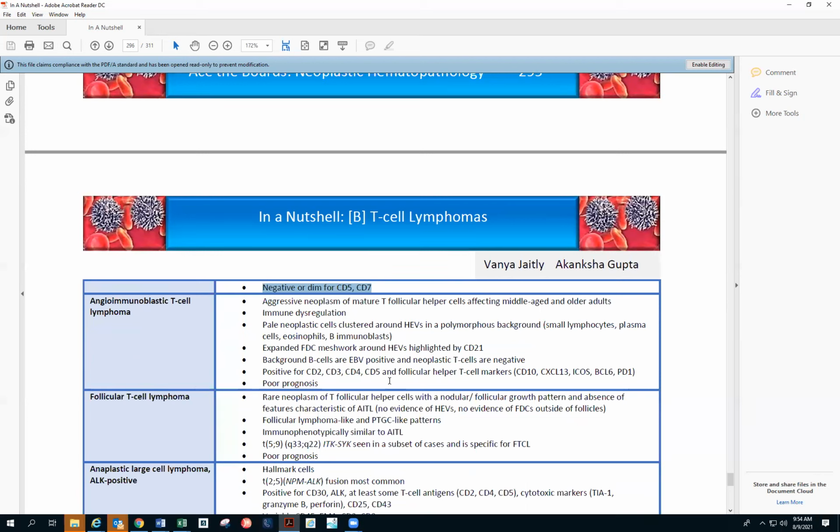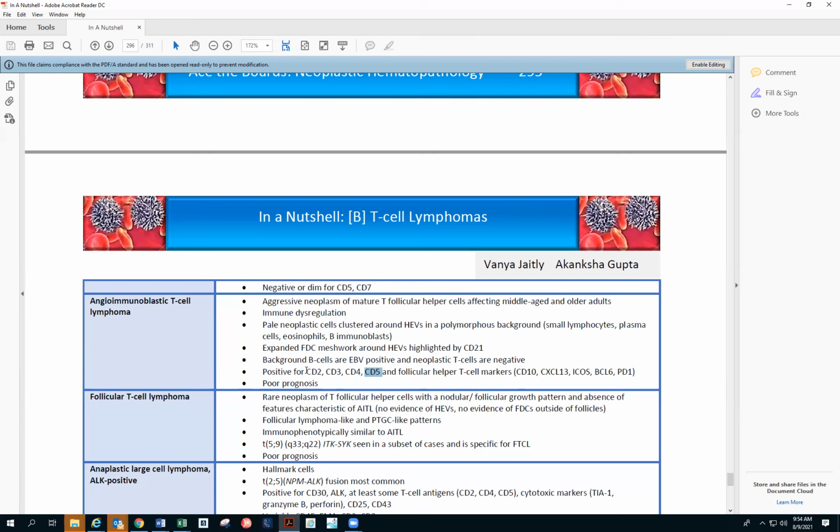AITL, so AITL will be more of again a follicular helper type. So that's the precursor of AITL, and that's why we have CD4 again. And then the follicular helper T cell markers, as I said before, CD10, CXCL13, ICOS, BCL6, and PD1. And they will be having other T cell markers, so CD2 and CD3. There will be CD5 as well.